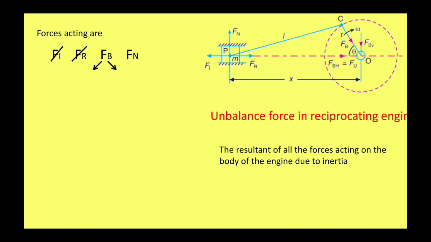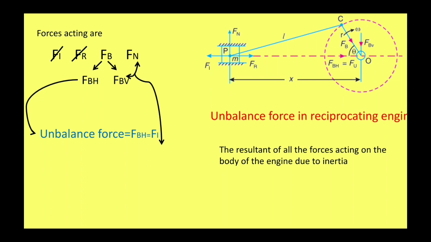Now talking about Fb, this force, which is a centripetal force, has two components, the horizontal component and the vertical component. Let the horizontal component be Fbh and the vertical component be Fbv. The horizontal component Fbh is the unbalanced force, equal to Fi in magnitude. The second force is Fbv, which is equal to Fn and causes the unbalanced couple.